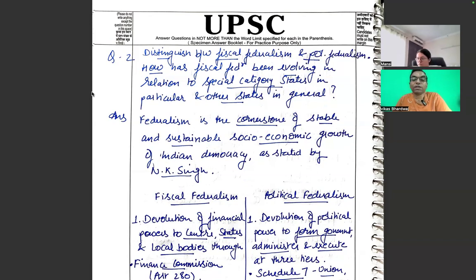These questions can't be handled in general, they are not straightaway questions, they have a lot of ifs and buts in between. So fiscal federalism and political federalism, very little difference between the two. Both are federalism, fiscal and political.